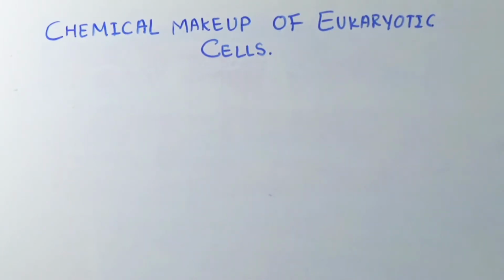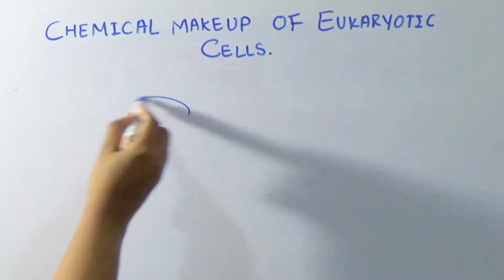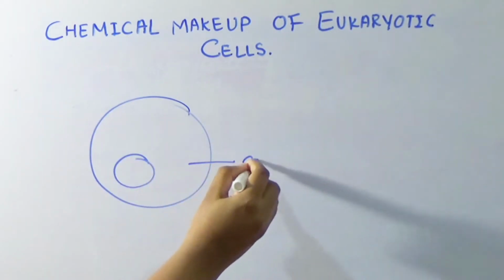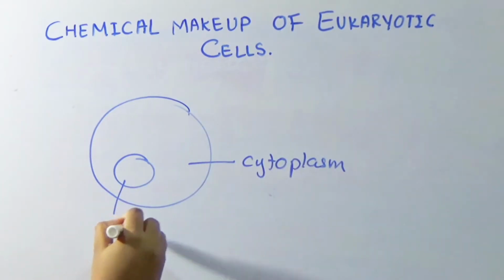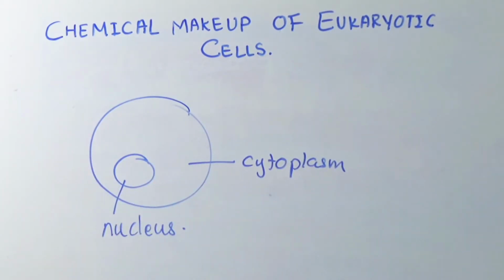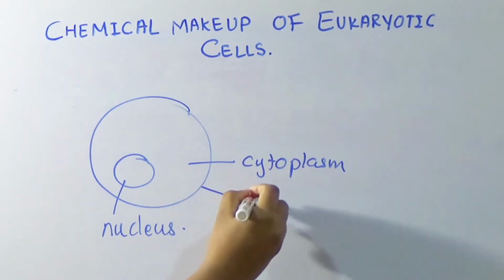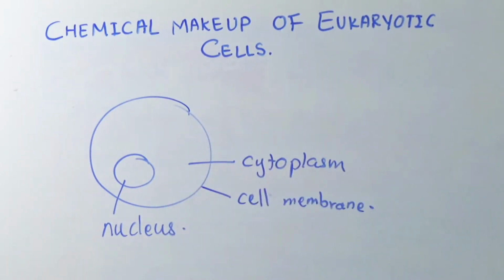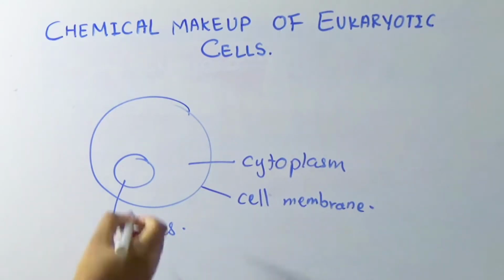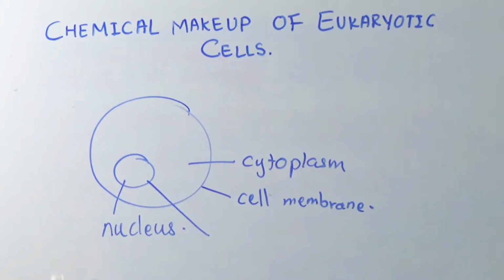Hello everyone. Today we will talk about the chemical makeup of eukaryotic cells. The cell has two major parts, and that is the cytoplasm and the nucleus. The cytoplasm is separated from the extracellular contents by the cell membrane, which is also known as the plasma membrane. And the nuclear contents are separated from the cytoplasm by the nuclear membrane.